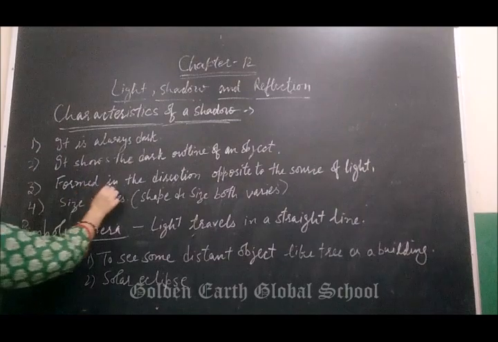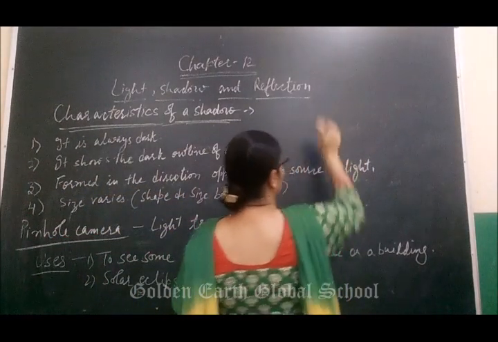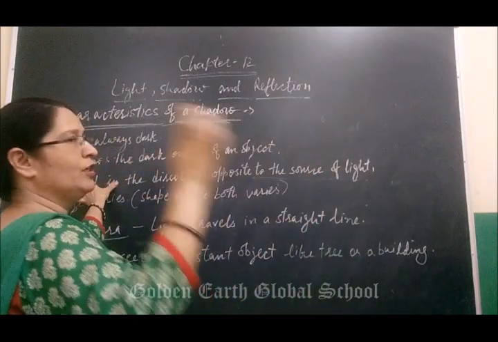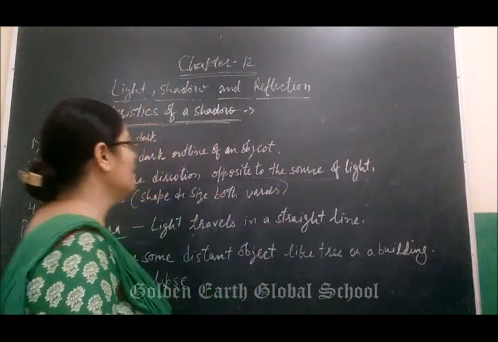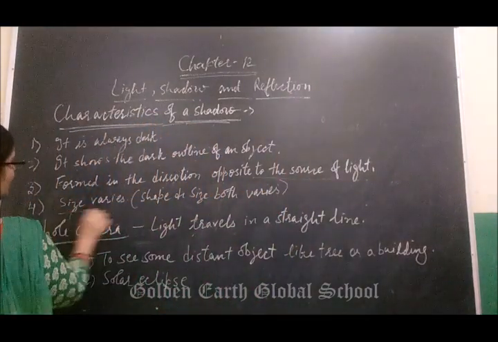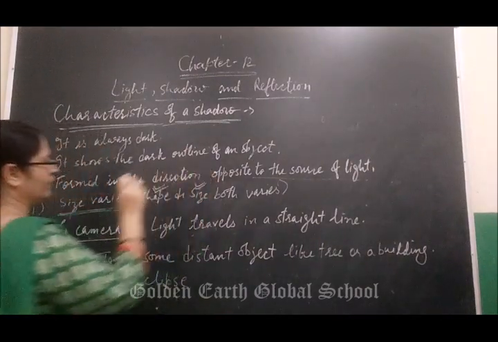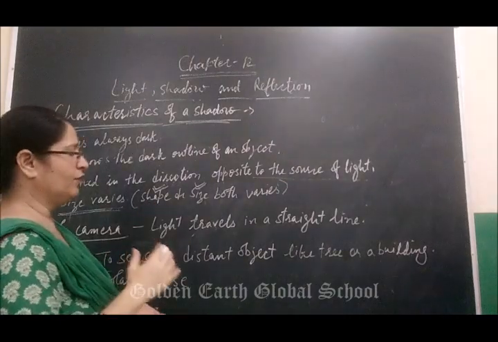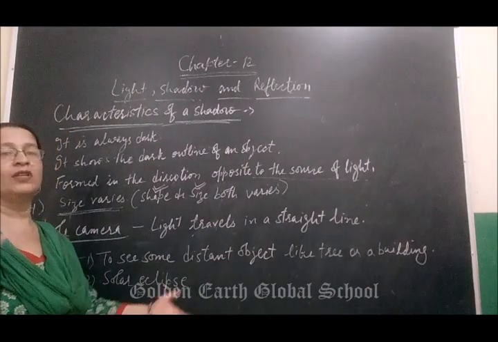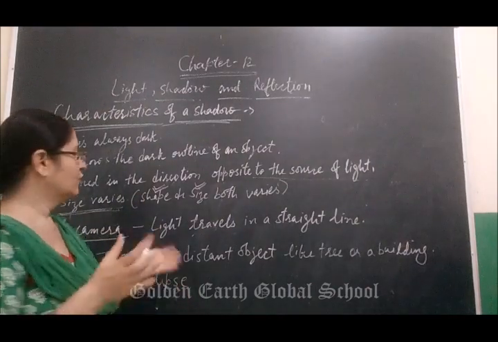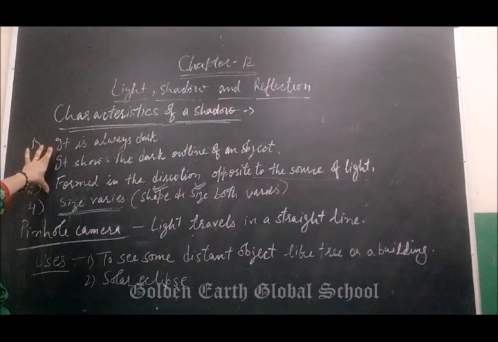Next, it is formed in the direction opposite to the source of light. Means if light is coming from your right side, the shadow will form toward your left side. And its size varies. Both size and shape vary. When the source of light is close to you, then shadow is large. When it is very far away from you, then size of shadow will be small. Okay, these are the four main characteristics of shadow.